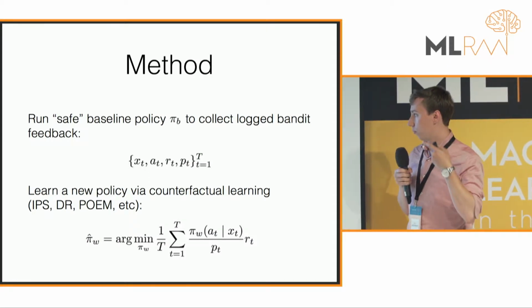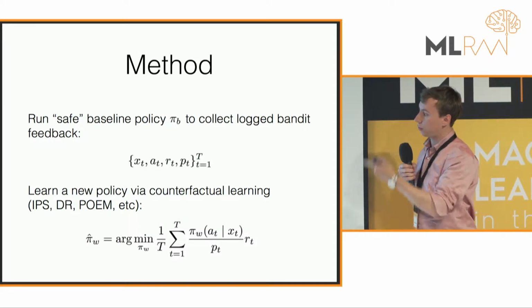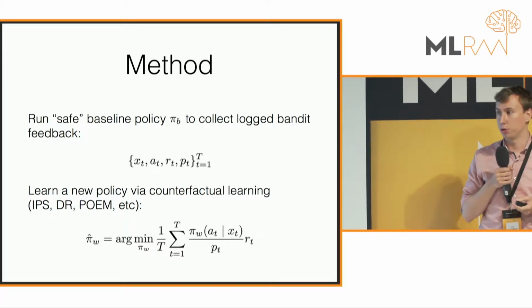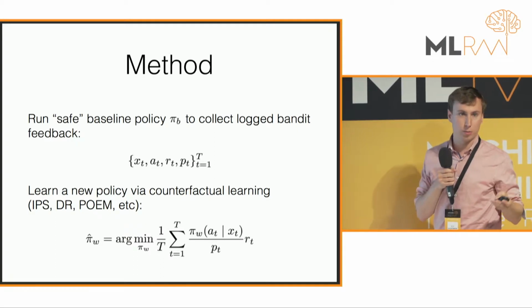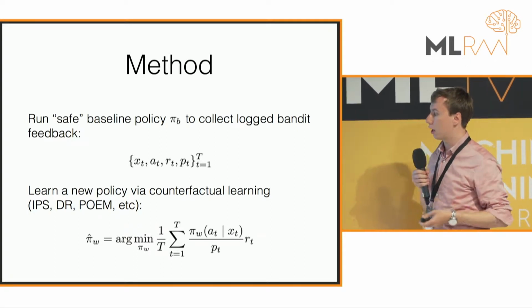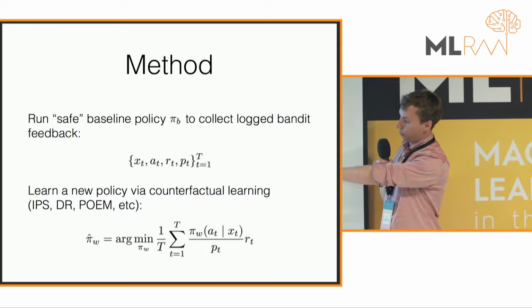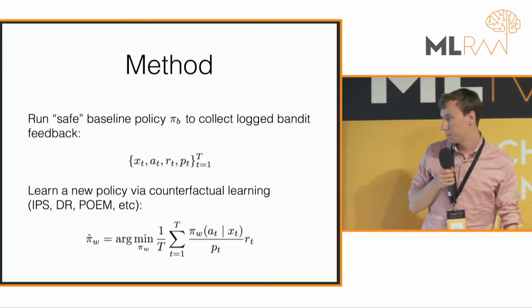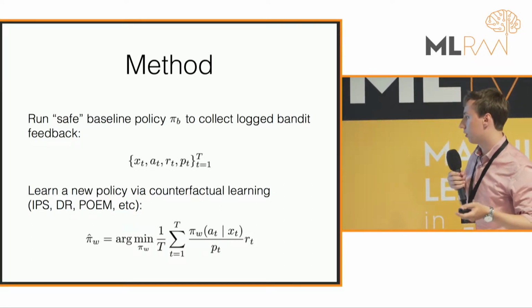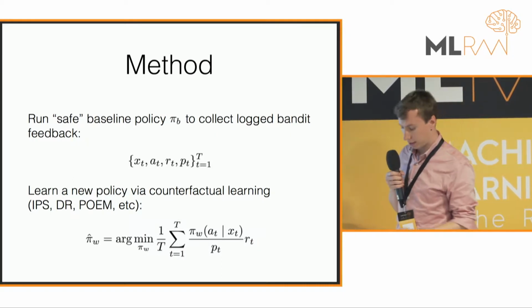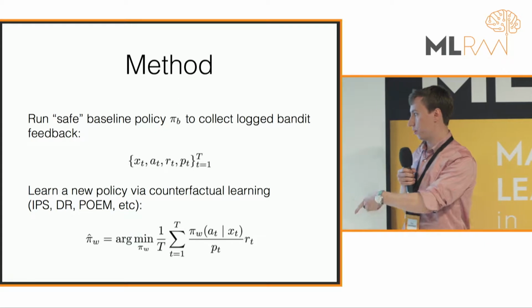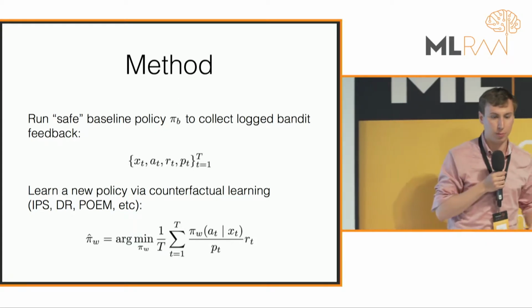Then when you're observing this, you're trying to learn your new policy just via counterfactual learning. So you just do your regular IPS, doubly robust. If you want to add variance regularization, you use POEM. Basically, we're just trying to find a good estimate for our π_W through regular counterfactual learning. So we're just trying to solve this equation. And we do this at every time step, capital T. We're going to get a new observation, and we're just going to update this, via a stochastic gradient descent style method.